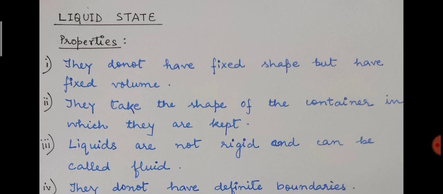First one is they do not have fixed shape but have fixed volume. To understand liquid state, the most common example of a liquid substance which you can take is water, because water is that liquid substance which we observe most commonly in our day-to-day life. So the first one is they do not have fixed shape but have fixed volume.